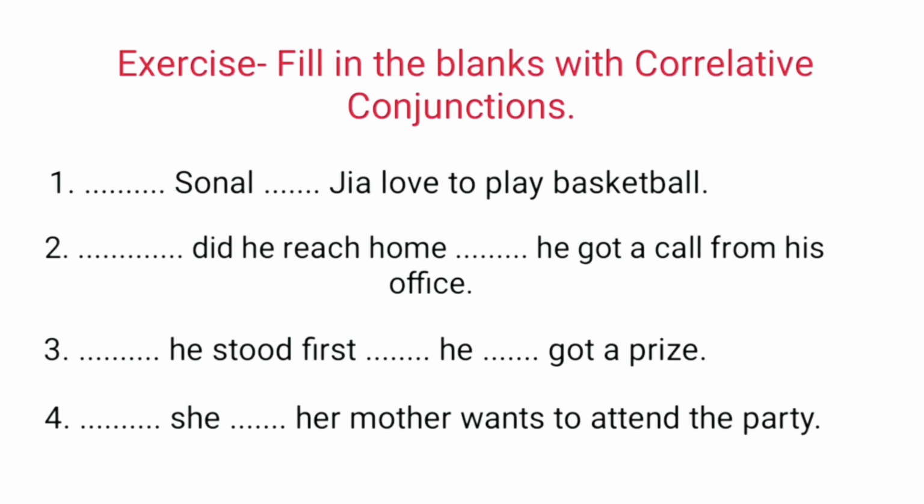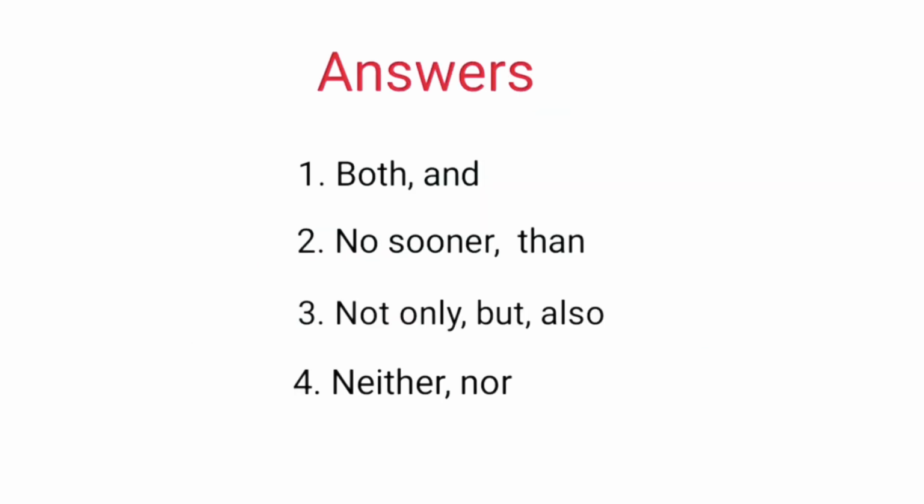Number 3, dash he stood first, dash he dash got a prize. Try to guess it. Yes, the sentence is not only he stood first, but he also got a prize. Number 4, dash she dash her mother wants to attend the party. Here the verb is wants, which is used for singular, so we can use neither nor. Neither she nor her mother wants to attend the party. You can also see the answers here.